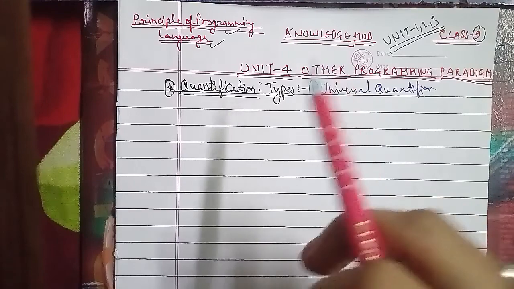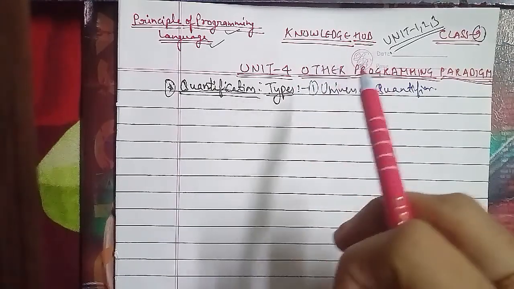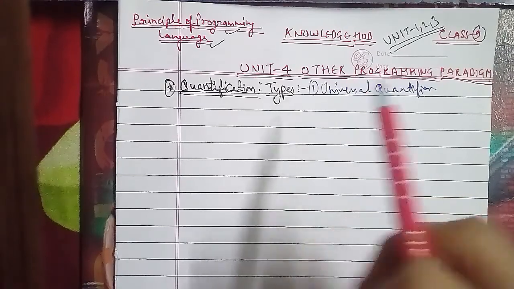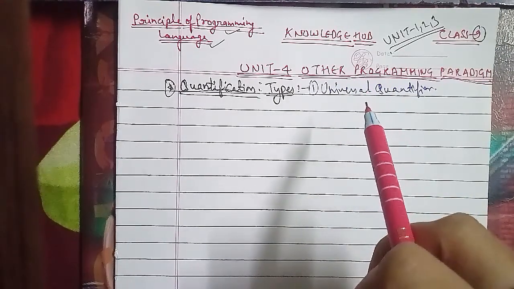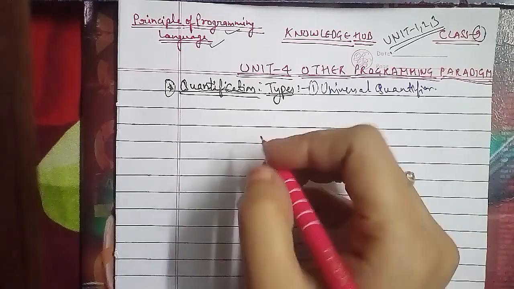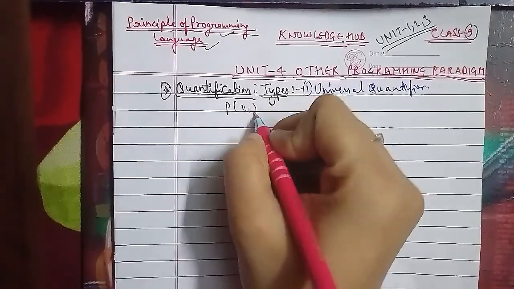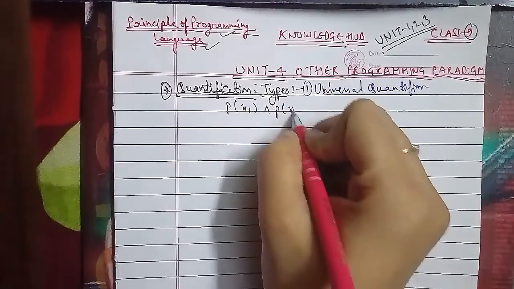And in the same case, we can say that it is to be represented in the following way: P(x1), P(x2), P(x3), and so on up to P(x), all conjoined.